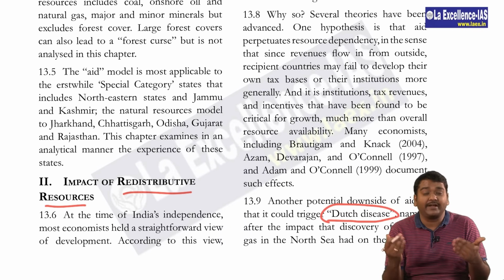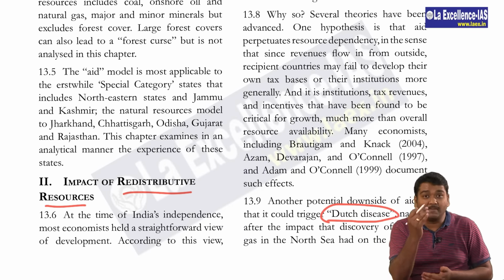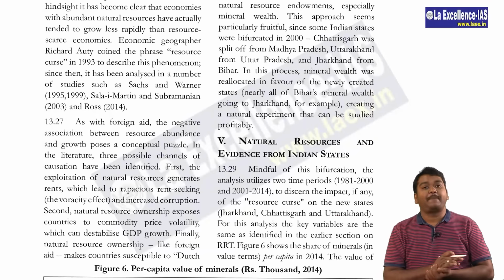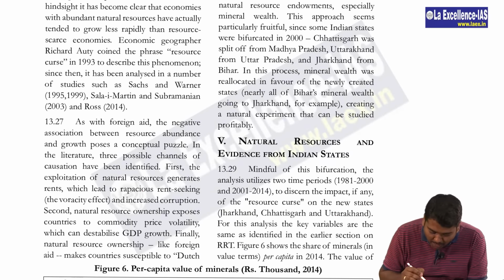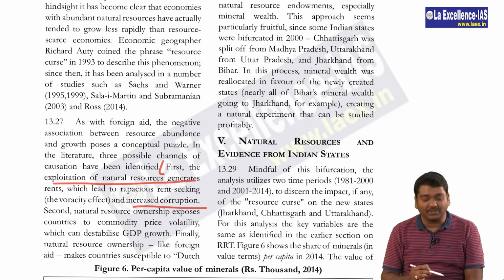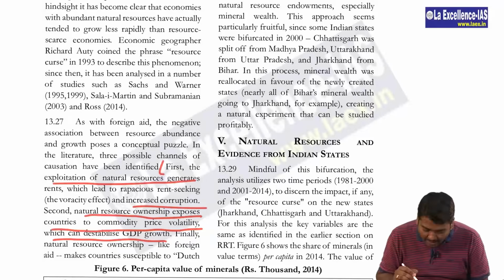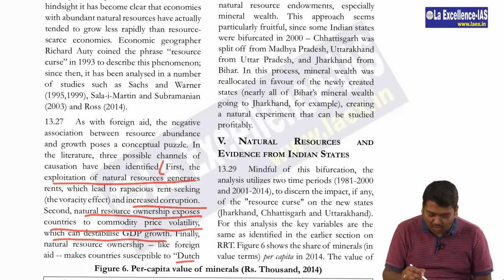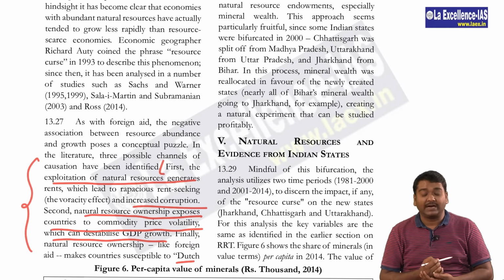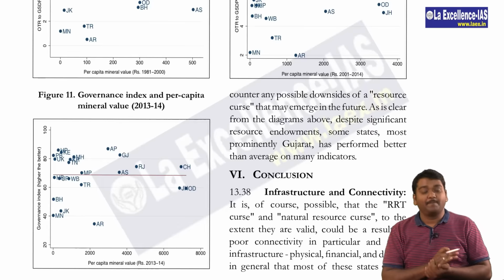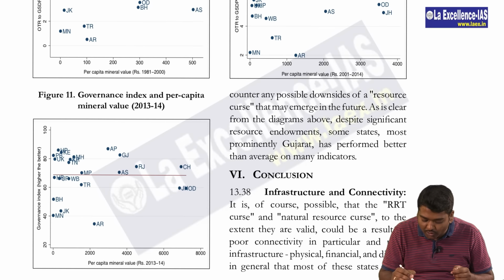This was seen in other developed countries as well. So UPSC may ask you, what is Dutch disease? So please be careful about it. Then see page number 292, where you come across, first, that exploitation of natural resources leads to increased corruption, and they also talk about how ownership exposes countries to commodity price volatility, which can destabilize GDP, and the Dutch disease issue. So not required, but just see once what the impacts on the economy are if a state has more natural resources.